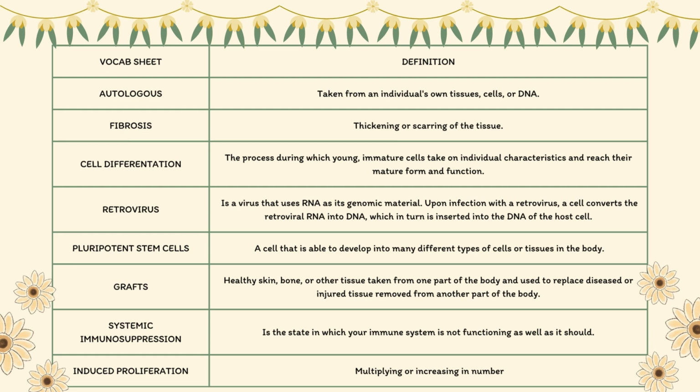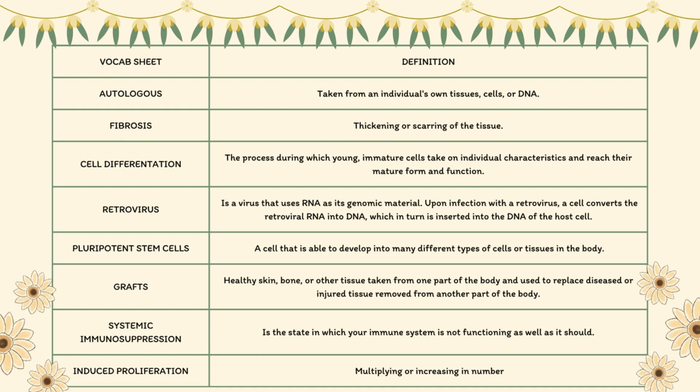Cell differentiation is the process during which young, immature cells take on individual characteristics and reach their mature form and function. A retrovirus is a virus that uses RNA as its genomic material. Upon infection with the retrovirus, a cell converts the retroviral RNA into DNA, which in turn is inserted into the DNA of the host cell.